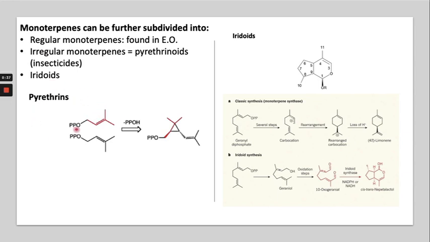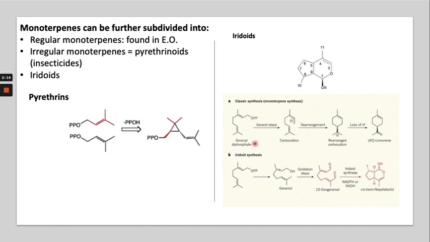In the case of the pyrethroids, these are the two building blocks. They are from isopentenyl pyrophosphate; with removal of pyrophosphate, a cyclopropane ring will be formed, which is the core functional unit in the pyrethroids. In the other case, this is geranyl diphosphate, or geranyl pyrophosphate.